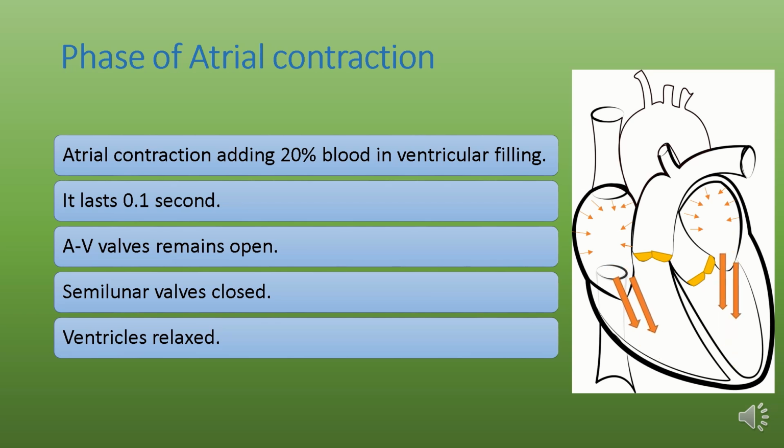Phase of atrial contraction. In this phase, the atrium contracts and adds 20% blood into ventricular filling. As you can see, the atrium is contracting and adding blood into the ventricle. It lasts for 0.1 second. AV valves are open, semilunar valves are closed, and ventricles are relaxed.